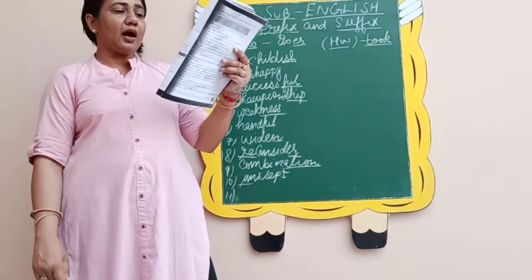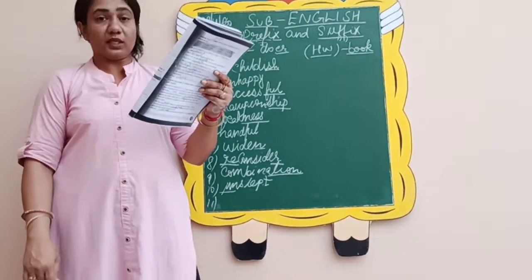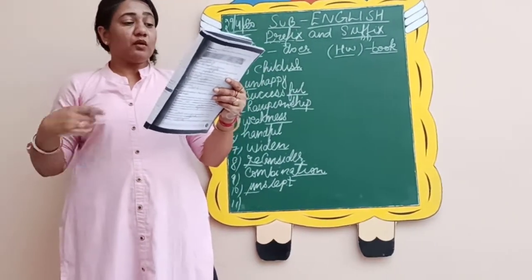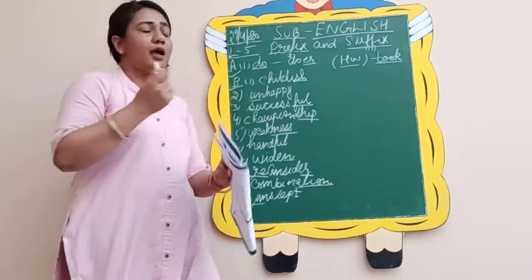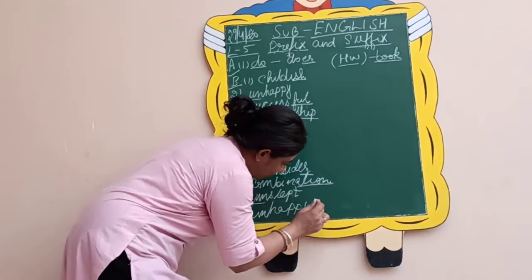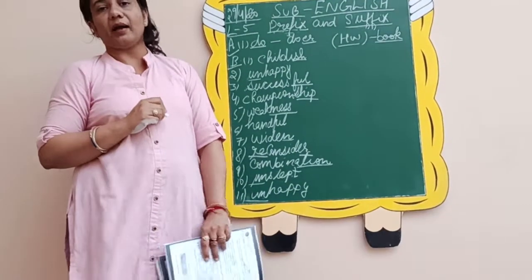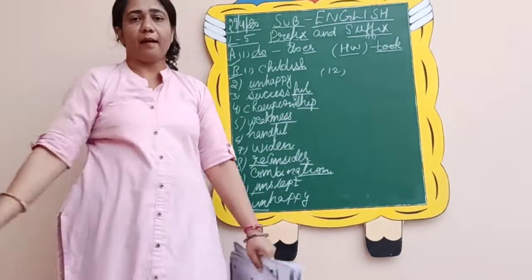Okay, we are happy with the way things are moving. So is it so? Will you do this? We are happy with the way things are moving. No, we are unhappy with the way things are moving. So you need to add here un as a prefix to change it into unhappy.